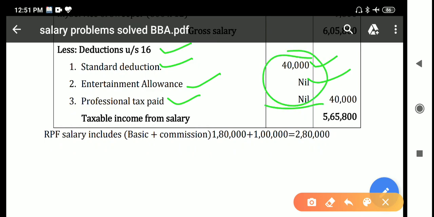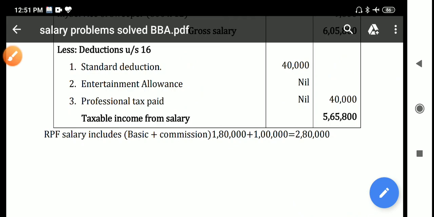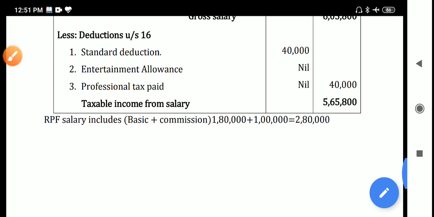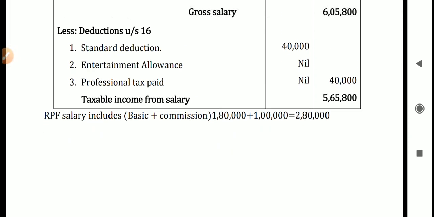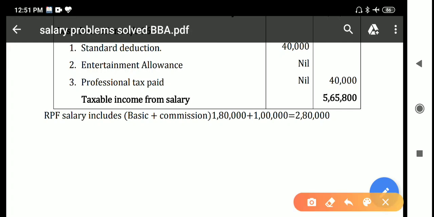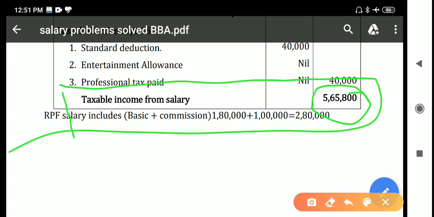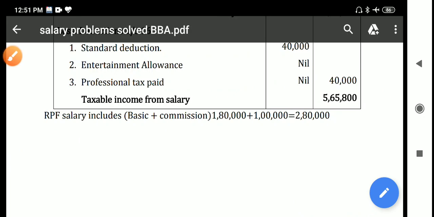So the total deduction is 40,000. If you deduct 40,000 from 6,05,800, you will get 5,65,800 as the taxable income from salary. So this is the answer. I hope you understand. Thank you all. Jai Shri Gurudev.